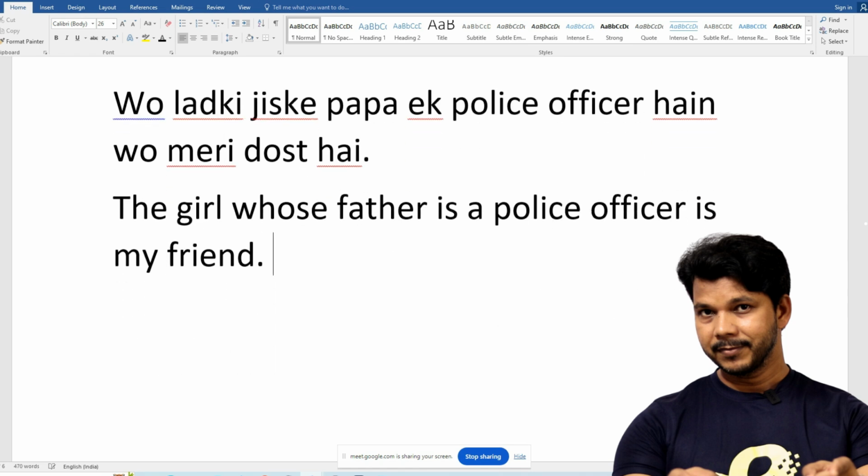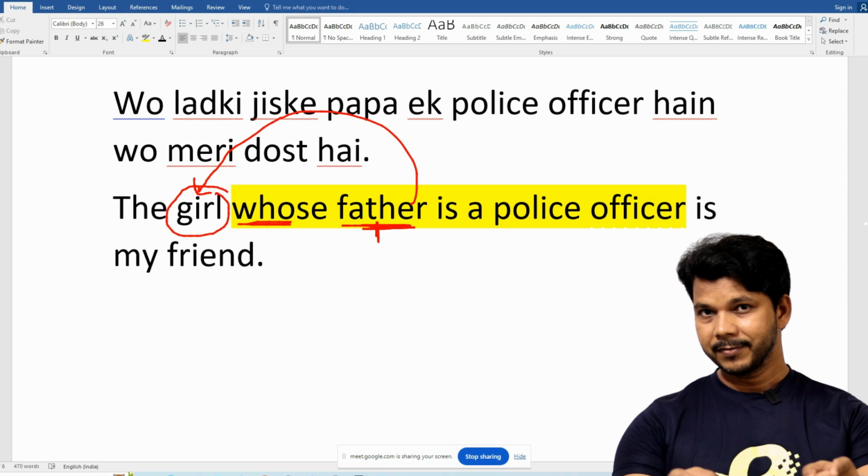Now the information is about the girl because the information is that the father is the police officer, but this father belongs to whom? Belongs to the girl. So if I put whose here, then the father is of the girl.